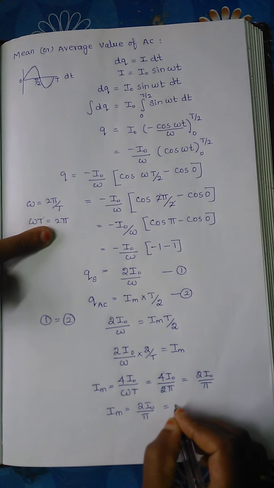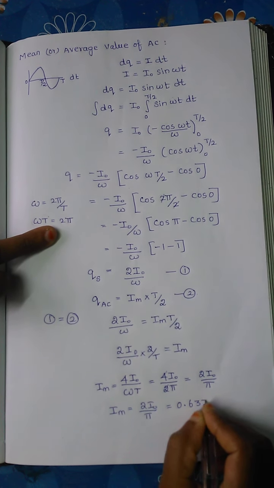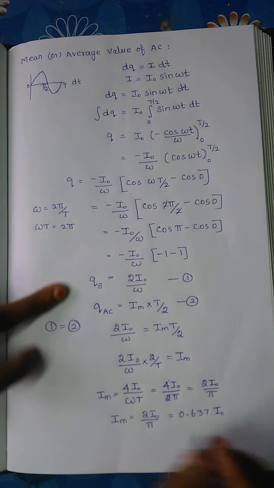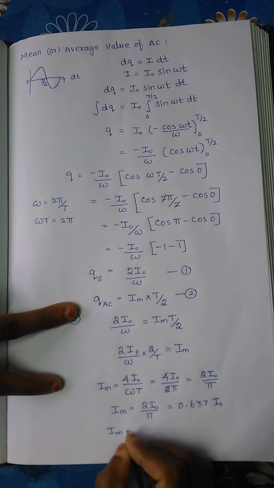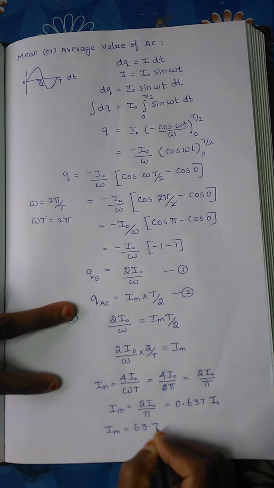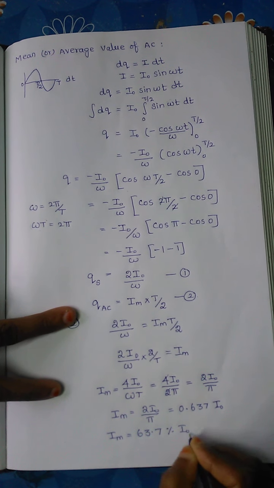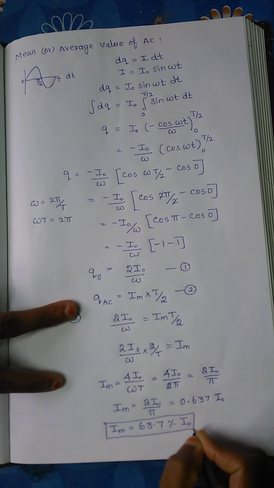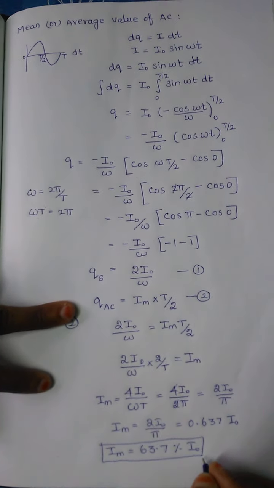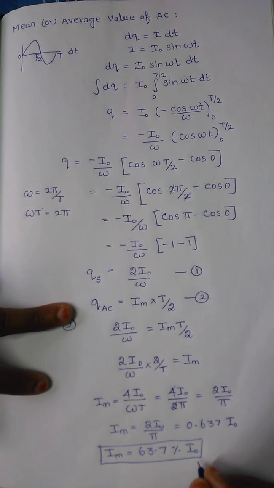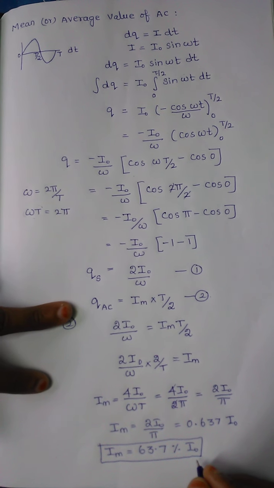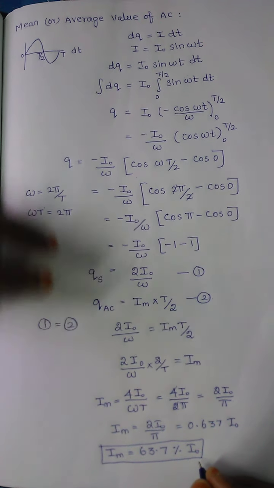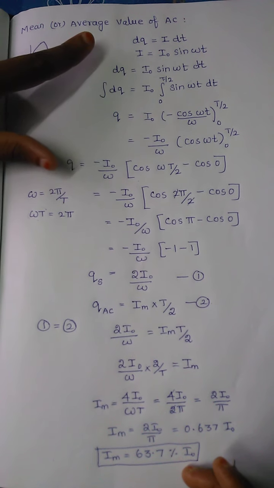So this will be equal to 0.637 times the maximum current, the peak current that flows in the circuit, or it can also be represented as 63.7% of the peak current. In this way we are measuring the mean value of alternating current, because we know that the alternating current over a complete cycle is 0. So we cannot use a normal DC ammeter to measure the alternating current. Next, we prefer the measurement of AC with respect to the average value.